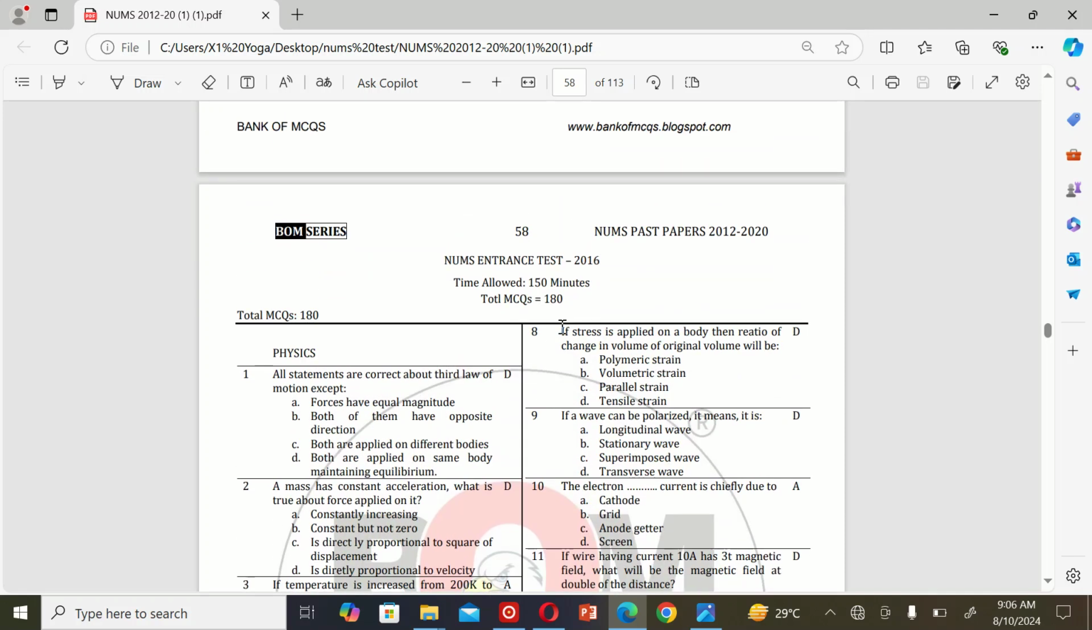The next MCQ is: if stress is applied on a body, then the ratio of change in volume to original volume will be A. Polymeric strain, B. Volumetric strain, C. Pillar strain, and D. Tensile strain. So the correct option is D. Tensile strain.